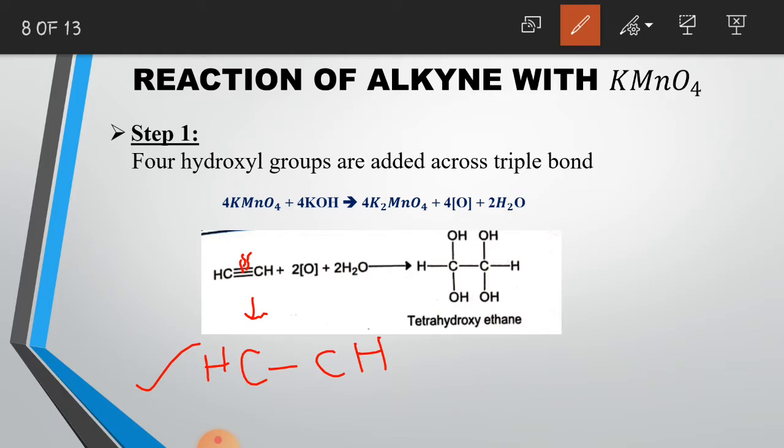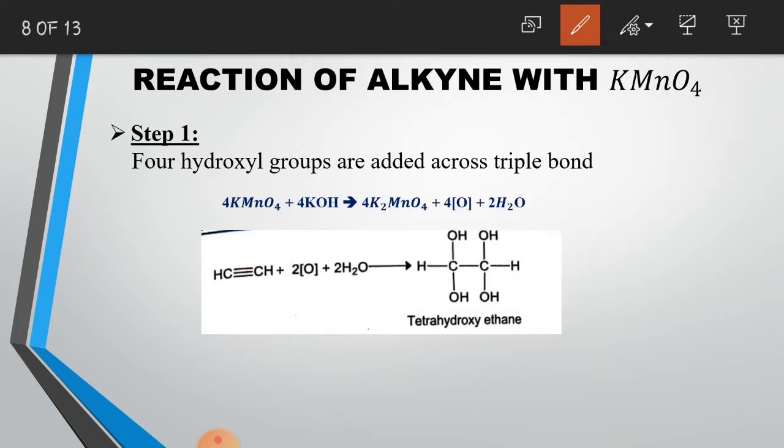As you may see here, for each carbon atom only two bonds are drawn, that is C single bond C and C single bond H. We need to draw two more bonds across each carbon atom in order to complete its valency. When ethyne reacts with water in the presence of atomic oxygen, four OH groups will be attached at the end of each newly generated bond. The chemical substance that is formed at the end of this reaction is called tetrahydroxyethane.